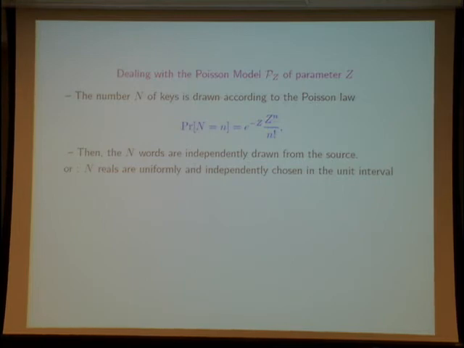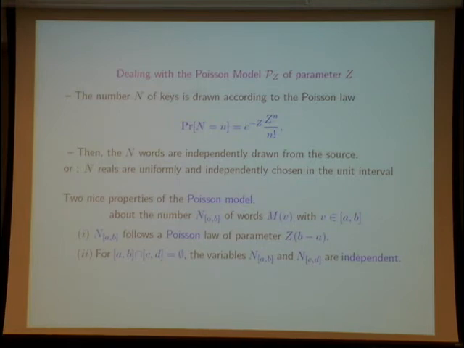It is easy to draw words from the source. It is sufficient to draw the parameter of the word u inside the unit interval, and then to use the parametrization of the source via the function m.